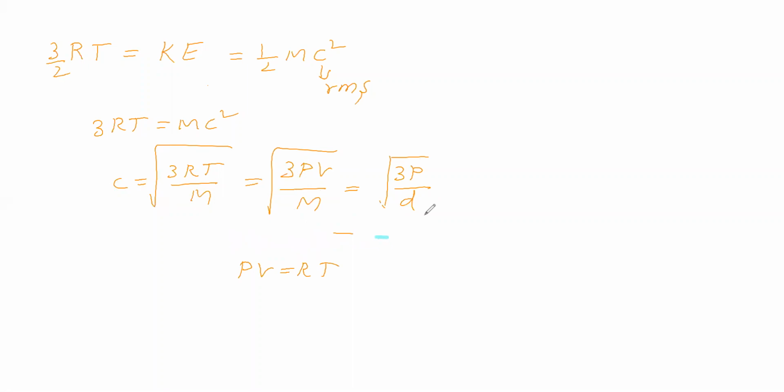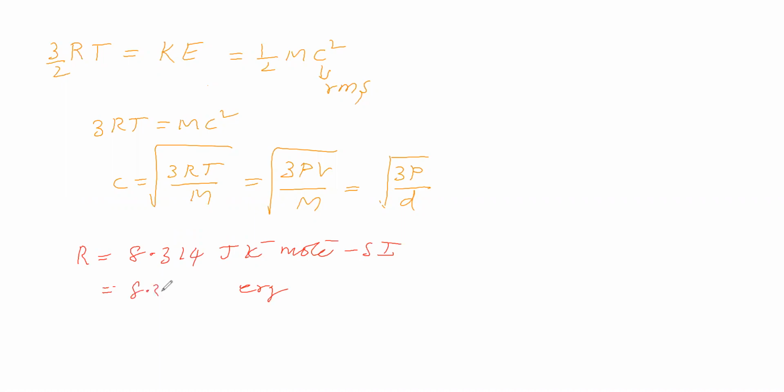Okay. Here this R is called the universal gas constant. This universal gas constant value is 8.314 joule per Kelvin per mole in the SI system. In CGS system we have to convert joule into erg.